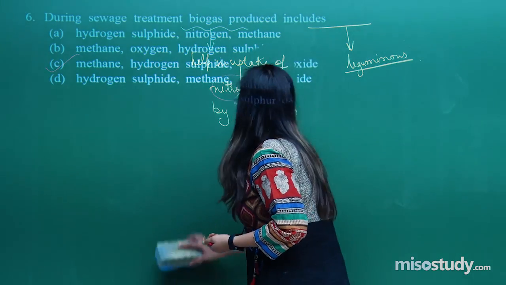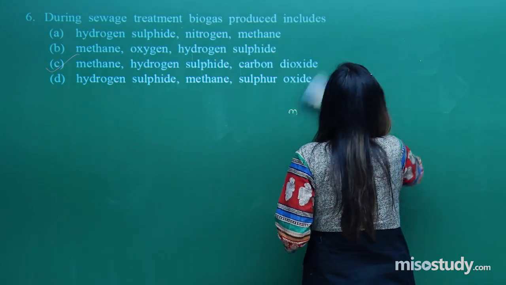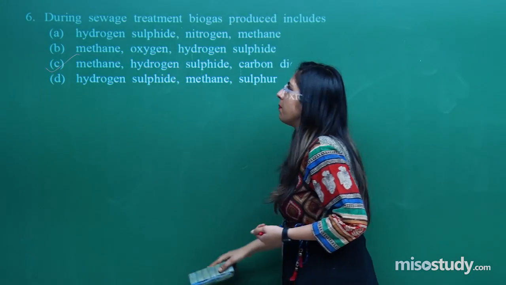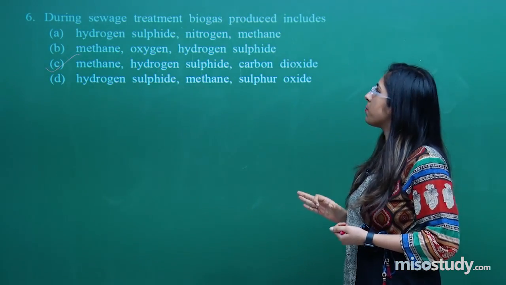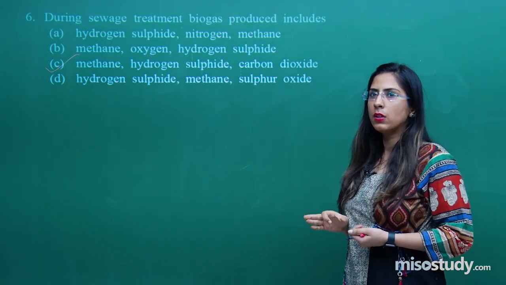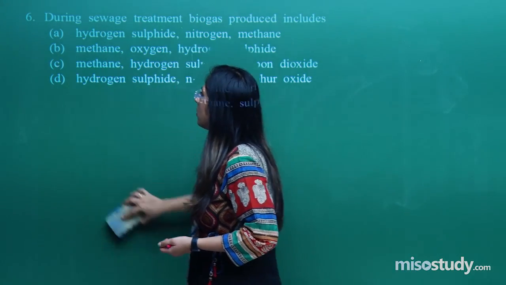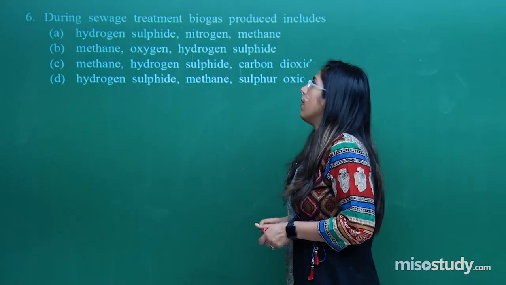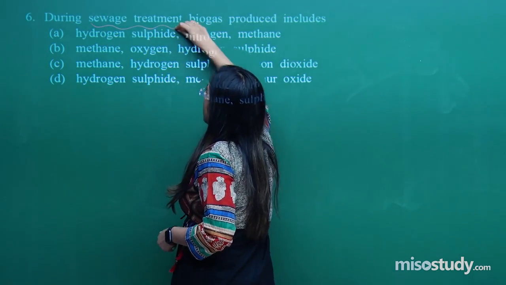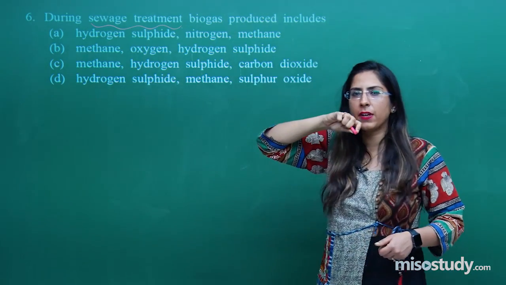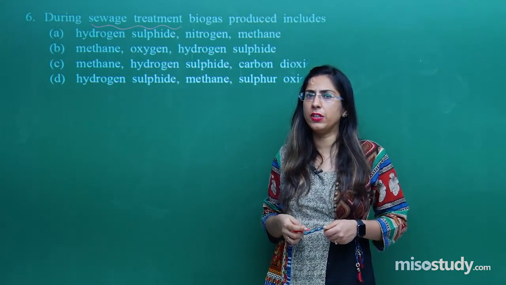Question number 6 states, during sewage treatment biogas is produced. First of all, we are doing a treatment of the sewage. There are various ways of treatment: primary treatment, secondary treatment and tertiary treatment.